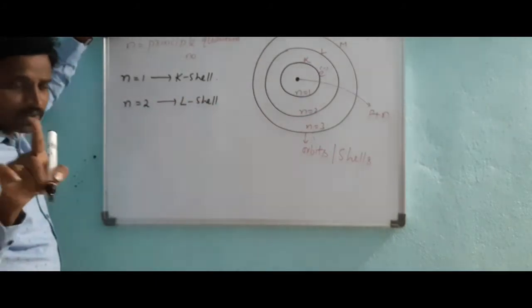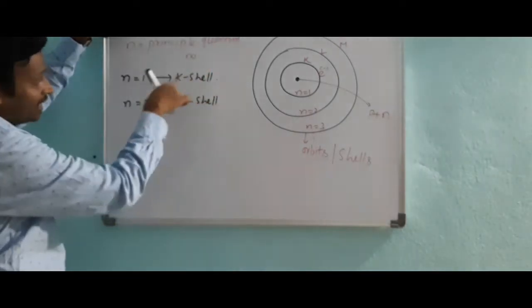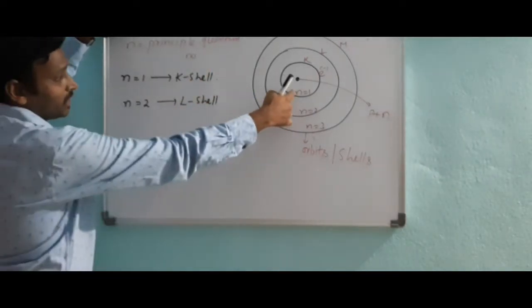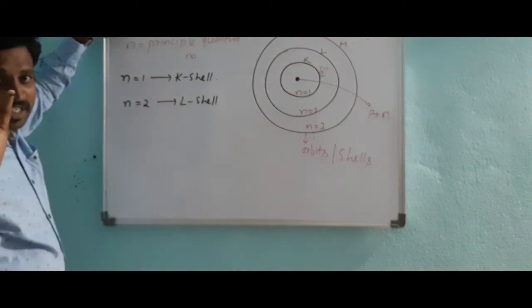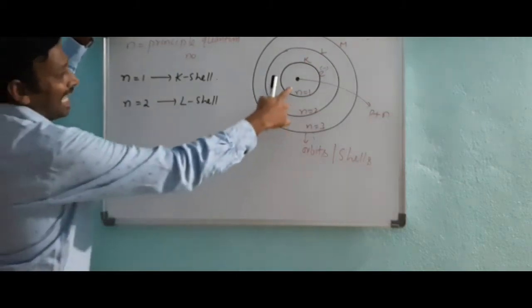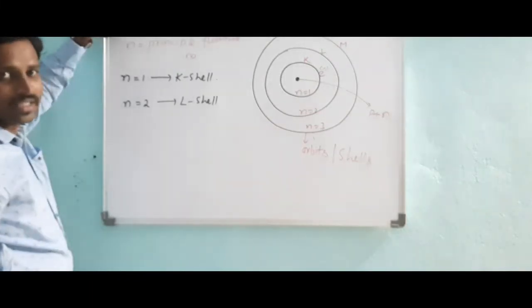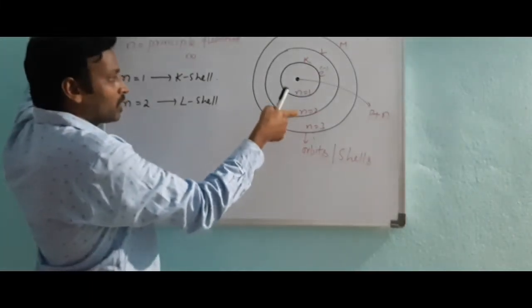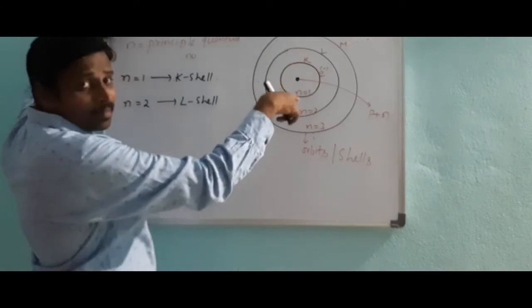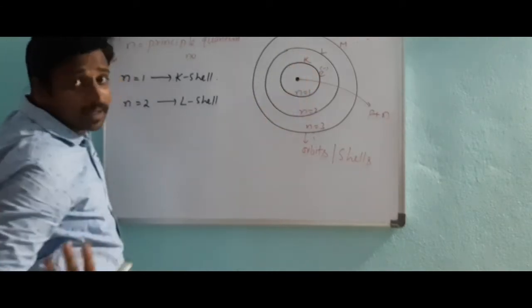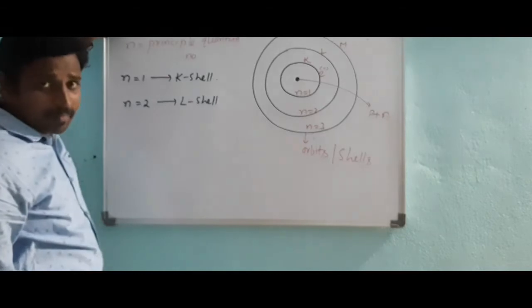So I am telling you one more time, electrons are revolving in these shells, which are represented with a particular principal quantum number we call n. What is the principal quantum number? Everything we will discuss later on. So what exactly does principal quantum number mean here? Just simply remember, it's an orbit number. Up to that you remember right now.